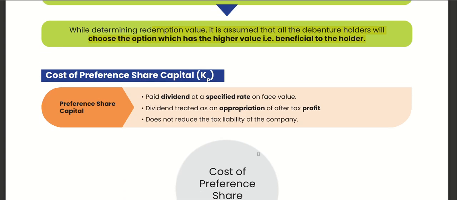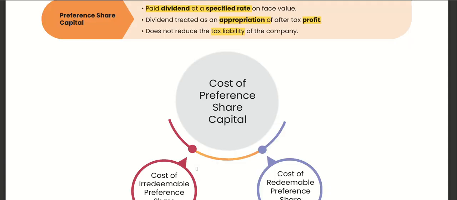Cost of preference shares, KP: dividend is paid at a specified rate on face value. Dividend is treated as an appropriation of profit after tax, so tax deduction is not available. It does not reduce the tax liability of the company, so it does not save our taxes.